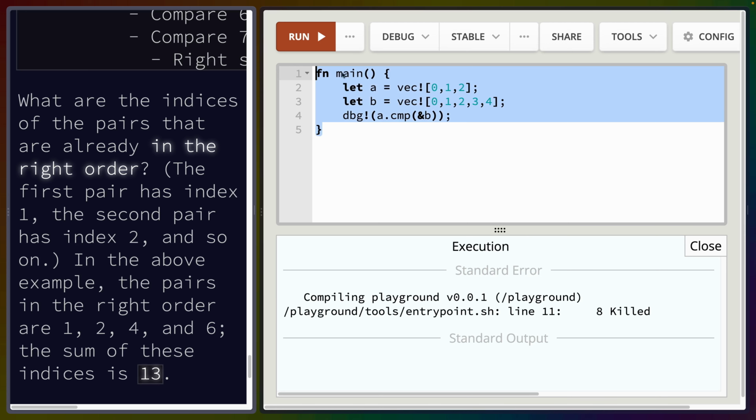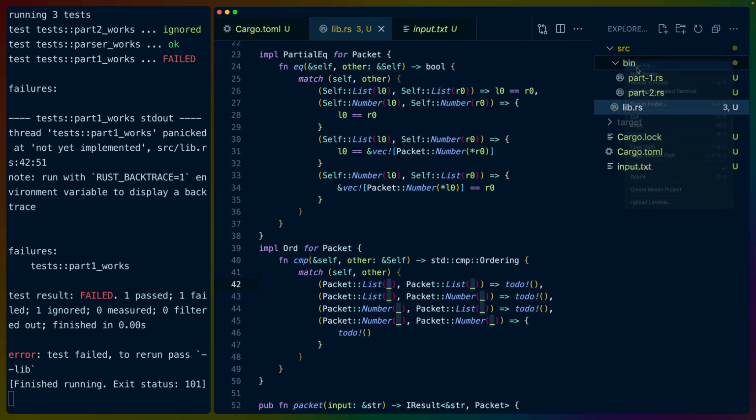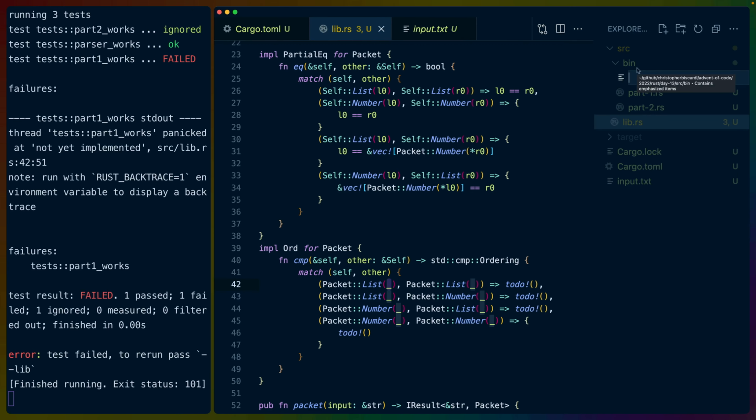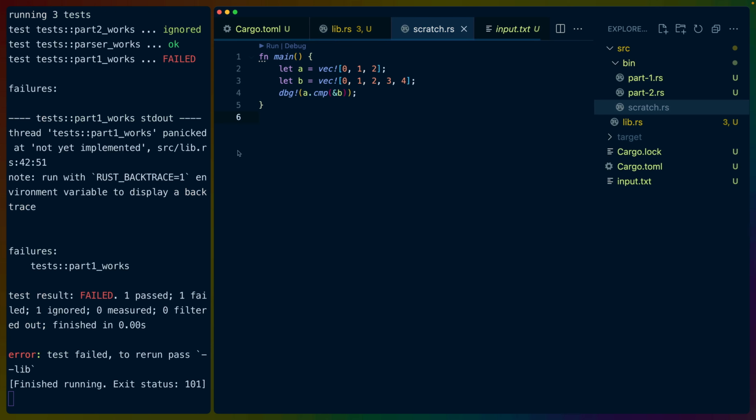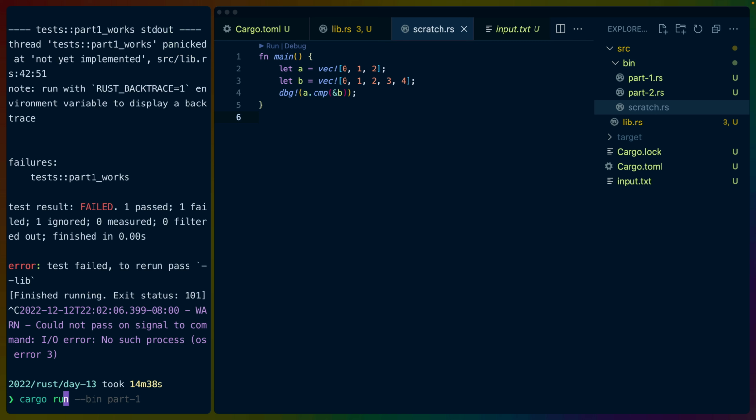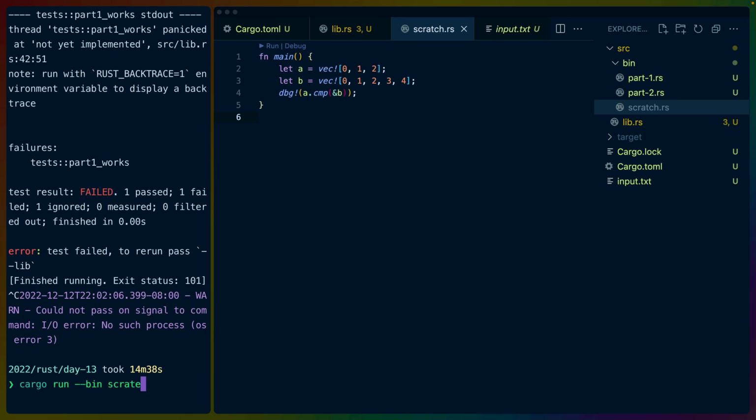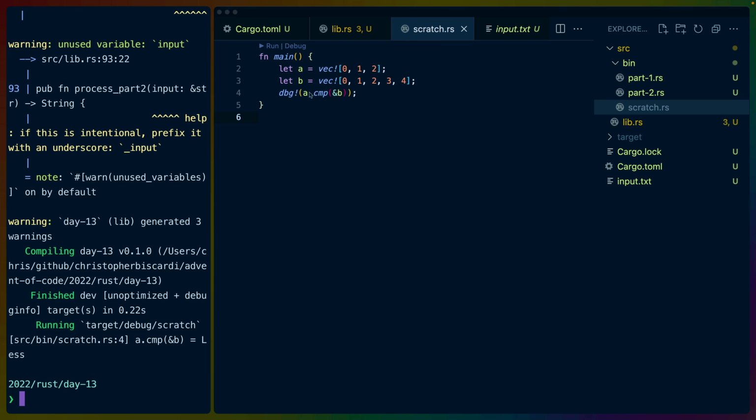All right, well, we can take this and do our own test. For a bin, I'll just do scratch.rs, and we'll have fn main with the same code in it. I'll do cargo run --bin scratch, and we get Less. So a comp b is Less. b comp a should be Greater.